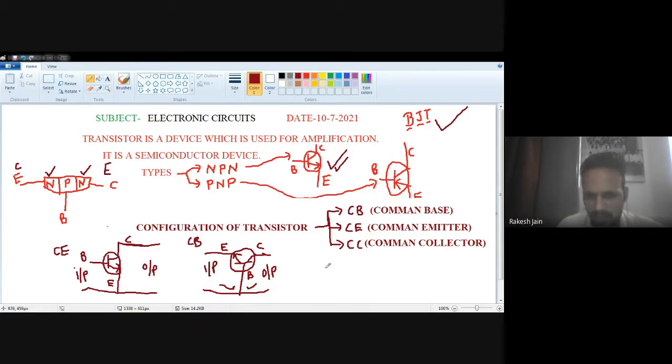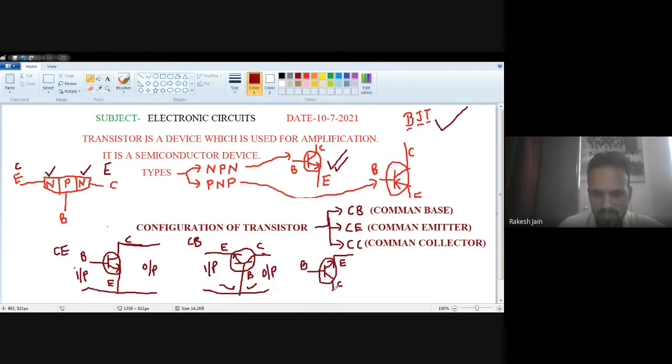And for the third one, let's suppose the transistor symbol is like this. The middle terminal is the base. The upper terminal contains the arrow, that's why it is the emitter. The third terminal is the collector.